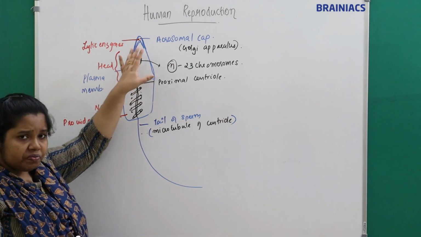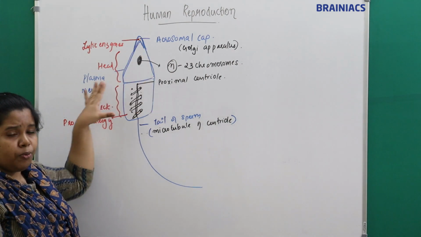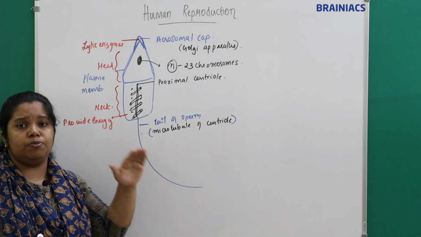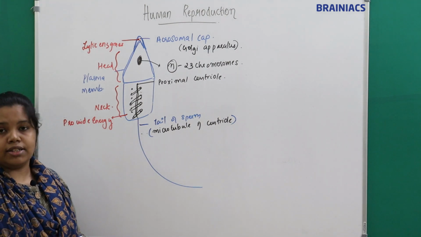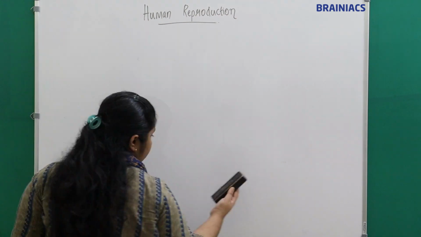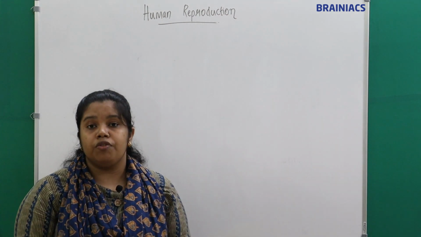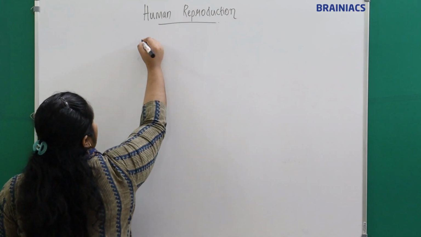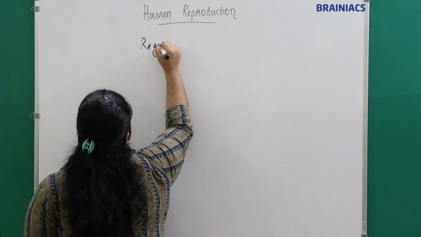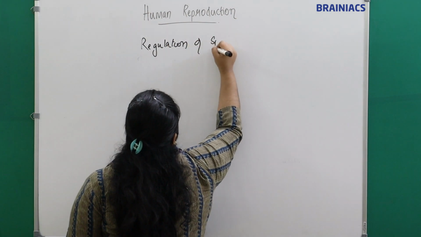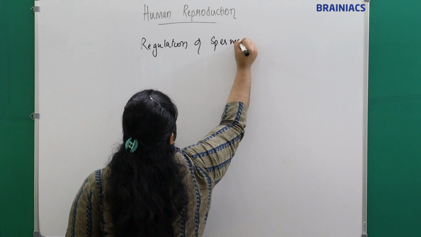Then we have the mitochondria, which provide energy for the movement of the sperm, and the tail, which propels the sperm forwards. Understand the function? Okay. Now we are going to discuss an important topic, that is regulation of spermatogenesis.